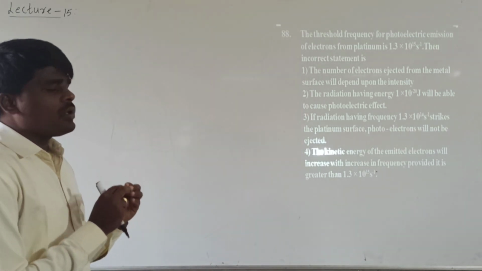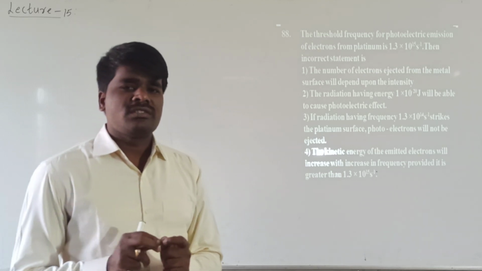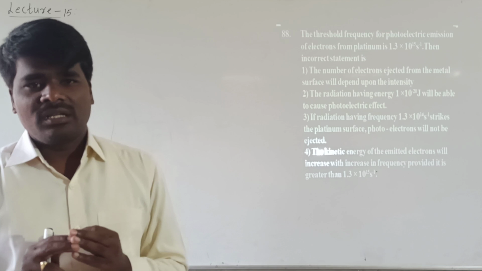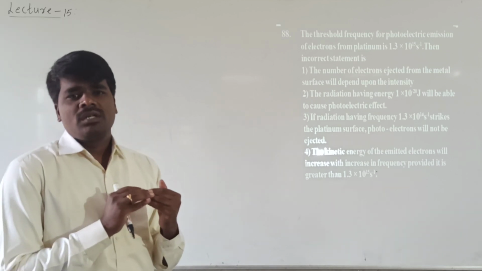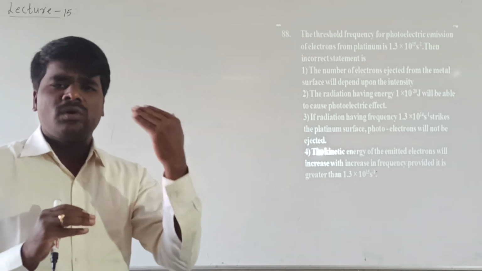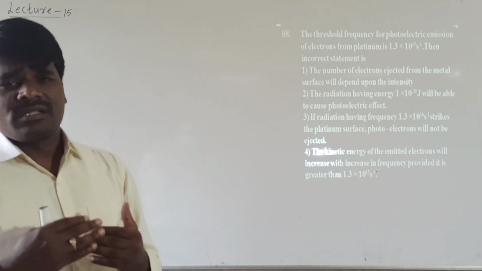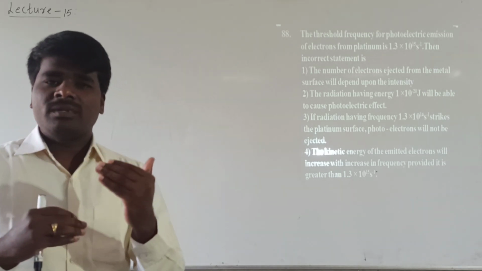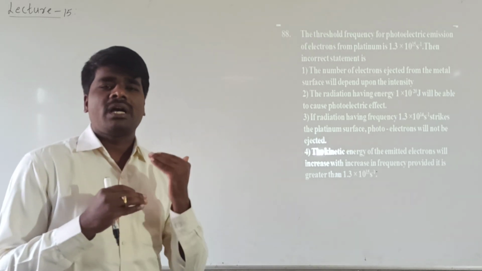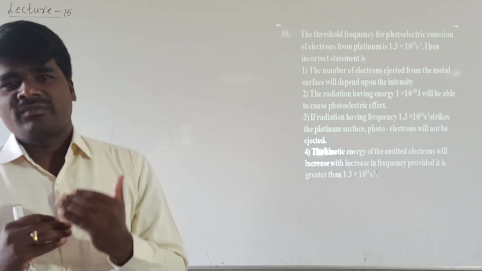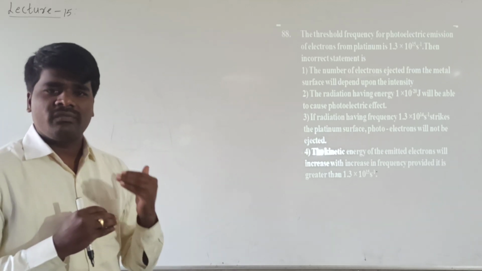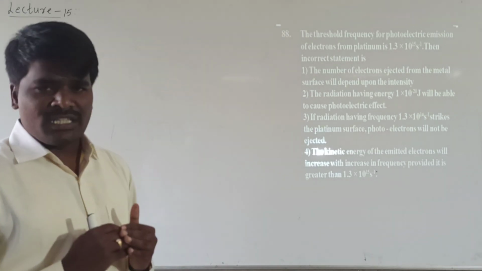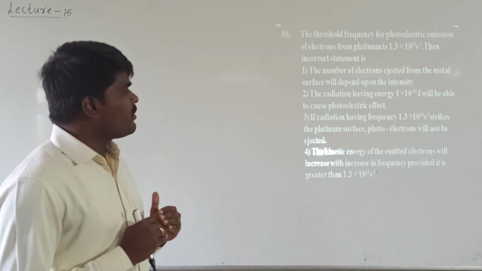And what is meant by threshold frequency? This is the minimum frequency which is required to emit electrons from the surface of the metal. If the frequency is less than this threshold, there will be no emission of electrons. If it is more than that, it will emit electrons, but this is the minimum limit. That is the meaning of threshold frequency, the minimum frequency required to observe the photoelectric effect. He has given the threshold frequency of platinum and is asking us to identify which of the following statements is incorrect.